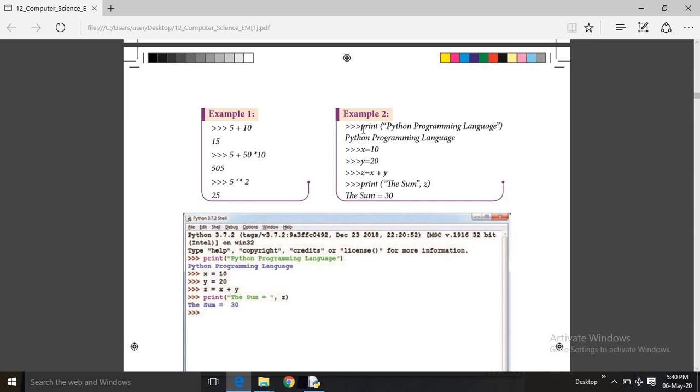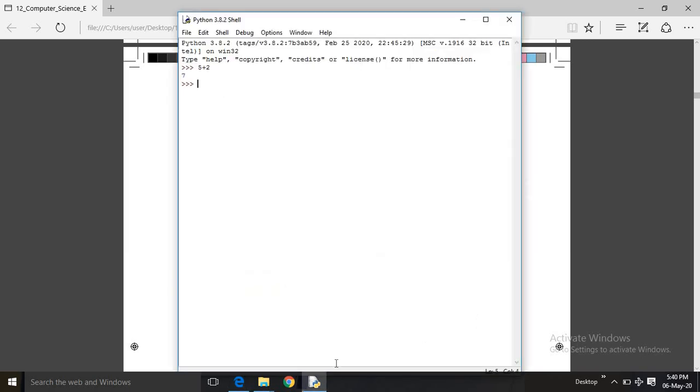In C++ we are using cout to display a particular text, but in Python we are using a command called print to display a particular text. So that is what is given in this. Let us try this. So print, and within brackets, in double quotes, I am displaying hello Python, and I am just giving an enter. See, it is displaying hello Python.